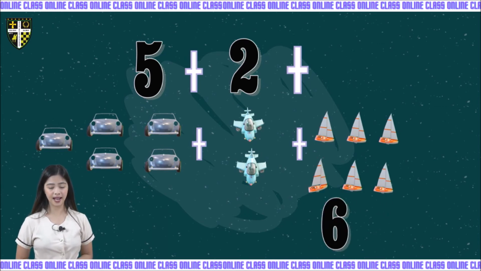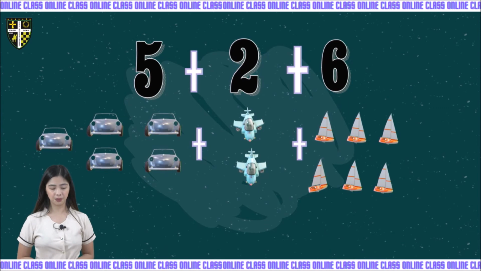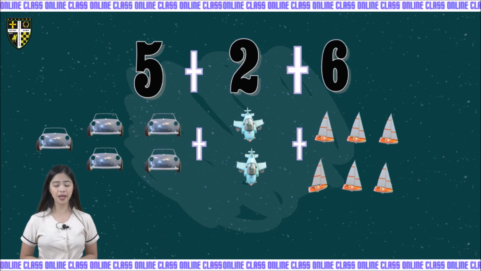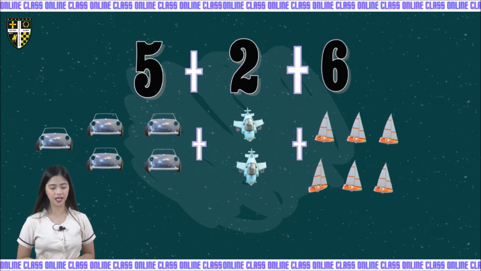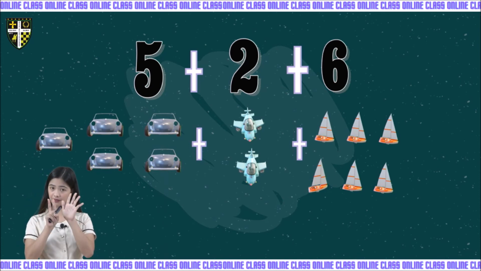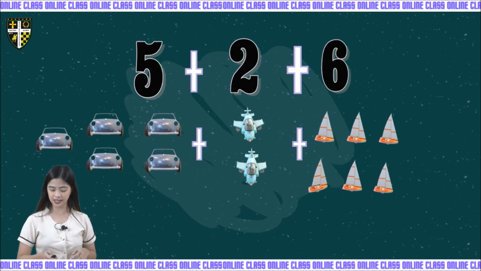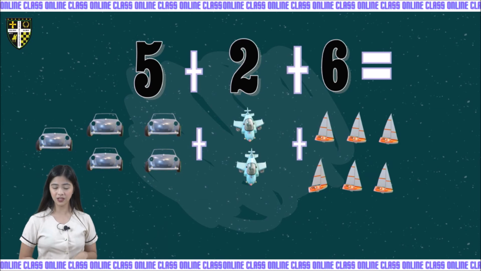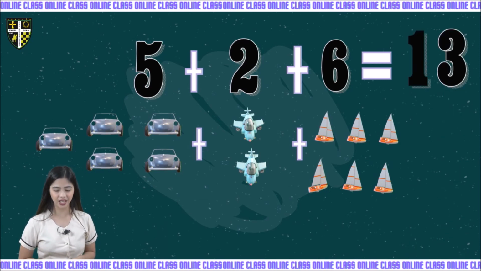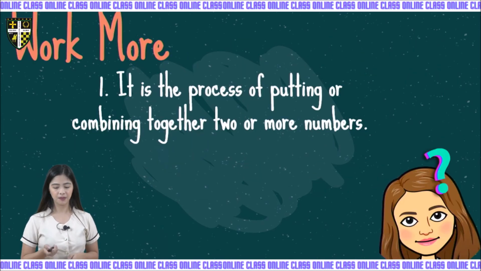So Ben has 6 boats. So kids, how many toys does Ben have in total? So let's count all of these toys together, okay? So we have 5 plus 2 is 7, right? So 7 plus 6 is equal to 13.